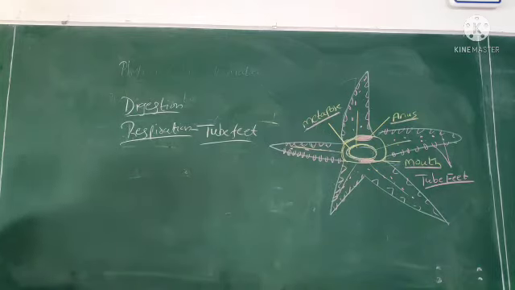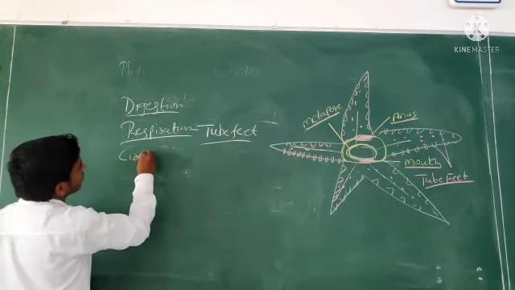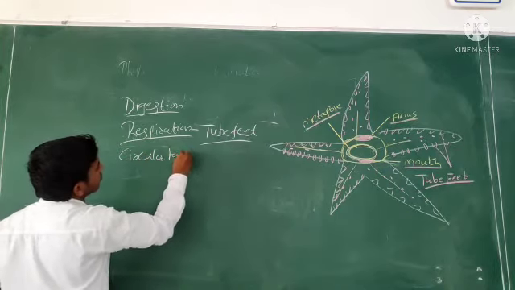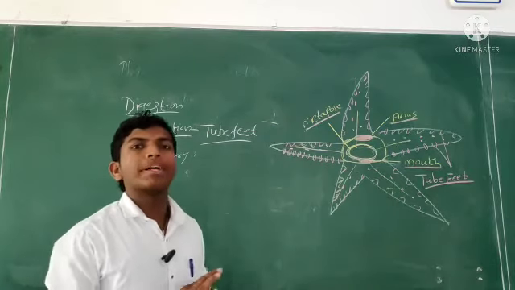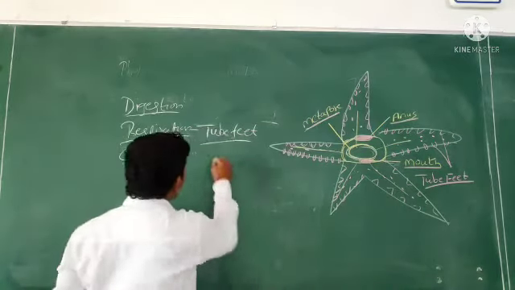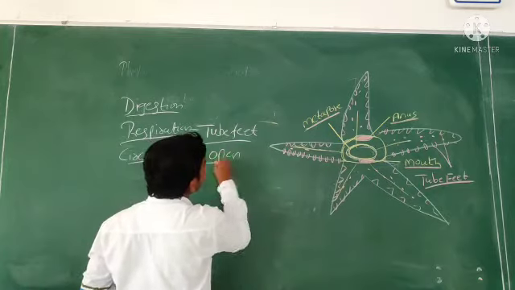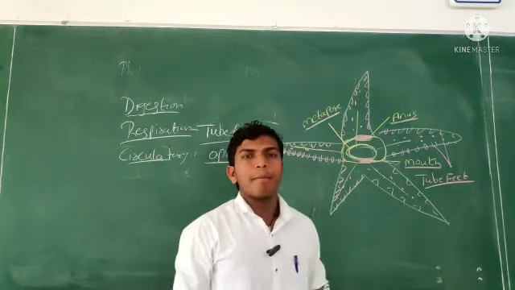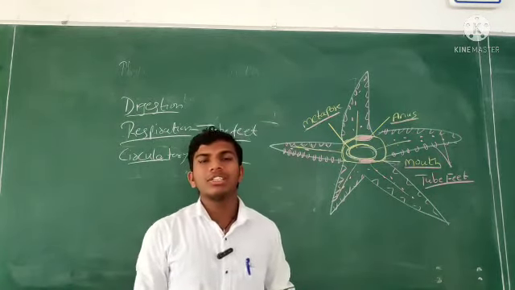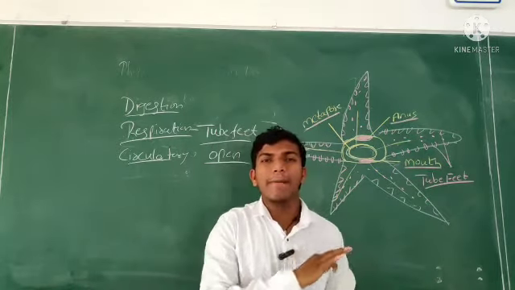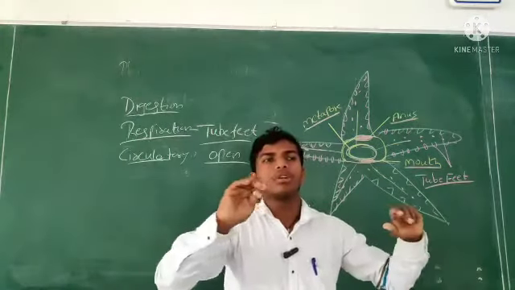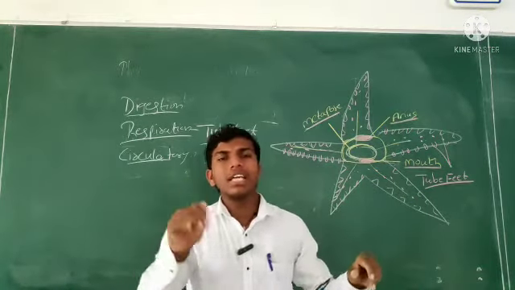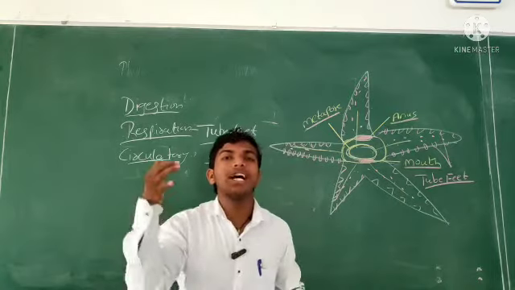Next, circulatory system. The circulatory system is open type. Open type circulation means there are no blood vessels, no arteries, no capillaries. The blood flows throughout the body in free space. The cells and tissues bathe in it directly.